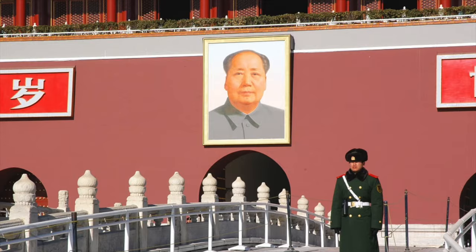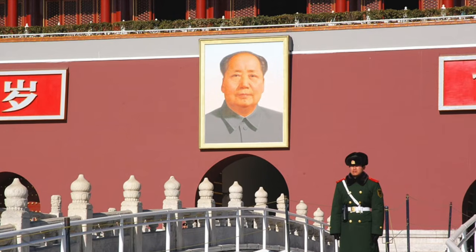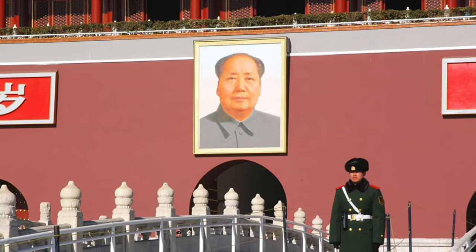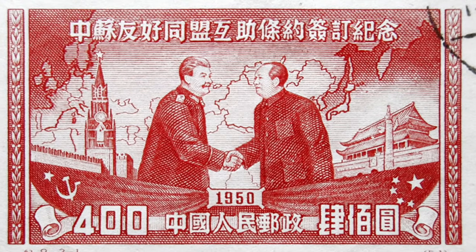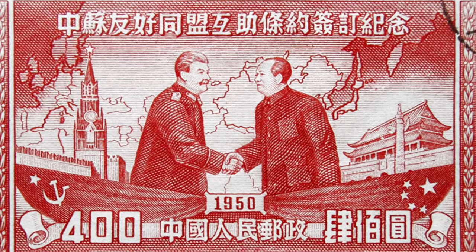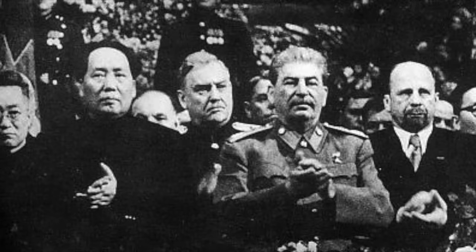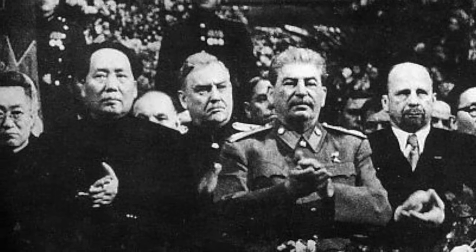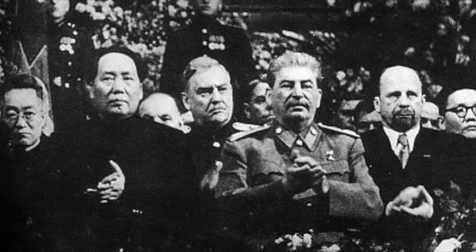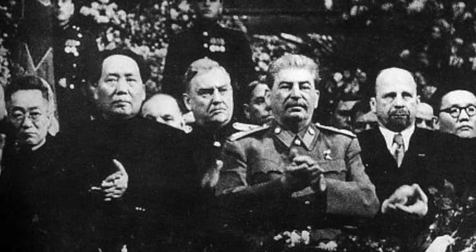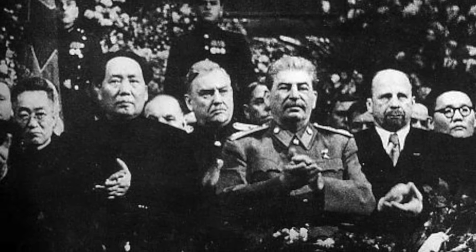However, this was unlikely when Mao made a speech on the 30th of June 1949 declaring that he would align himself with the Soviet Union, whilst he also condemned the imperialist Britain and America. And in December 1949, he accepted an invitation to the Soviet Union where they worked on a common strategy to promote revolution, and they also signed the Sino-Soviet Treaty, which was a mutual defense treaty and a way of binding the two countries together.